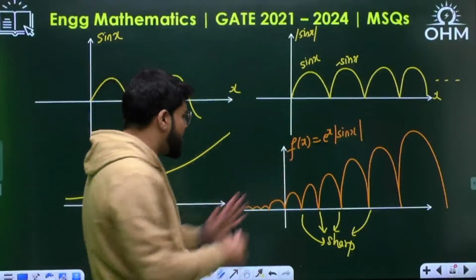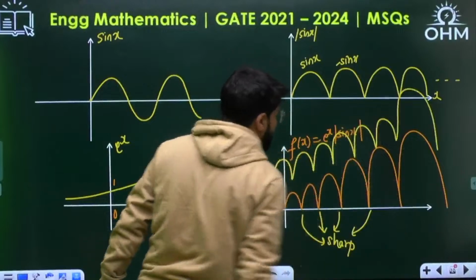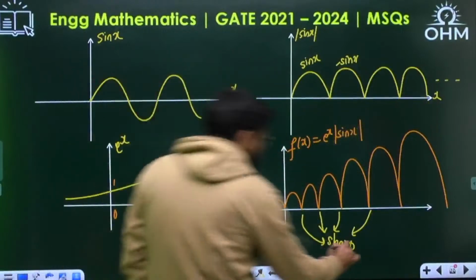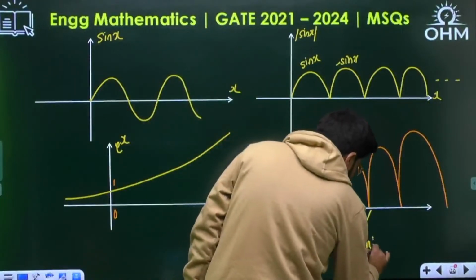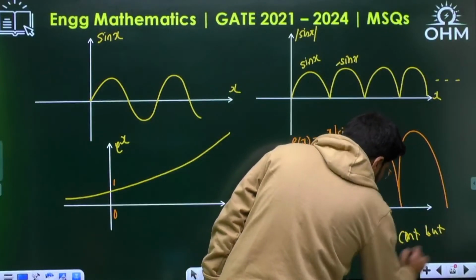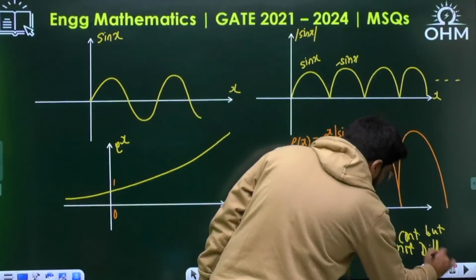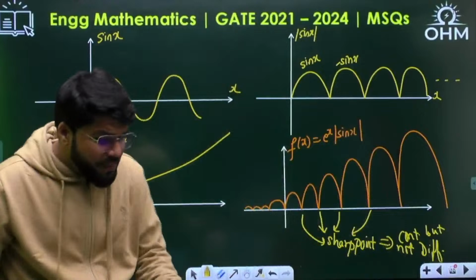This function is entirely continuous. I can draw it in a single go without taking my pen off the paper. It is continuous. What is the sharp point? The function is continuous at the point, but left hand derivative is not equal to right hand derivative, and the function is not differentiable. These are simple results, guys.